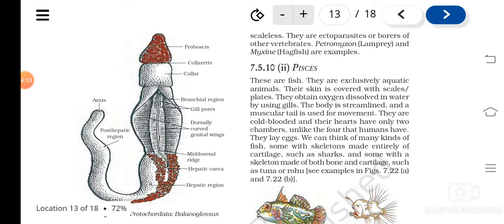So it can be asked, what are the aquatic adaptations of fishes? What all will you say? You can say that the body is streamlined, and they have scales. Then fins and tail, which help in movement. Gills are there for respiration, and the endoskeleton is made up of bones or cartilage. So there are two different types of fishes, based on the type of endoskeleton they possess, that is, cartilaginous fishes and bony fishes.